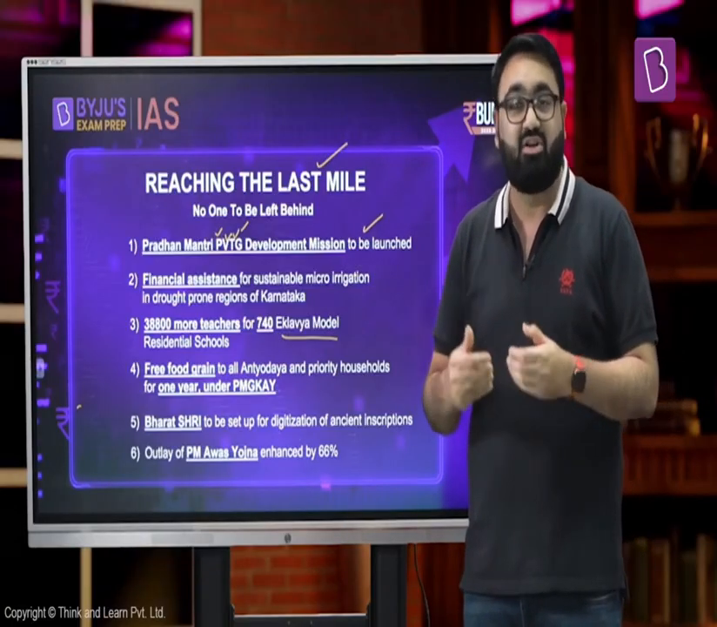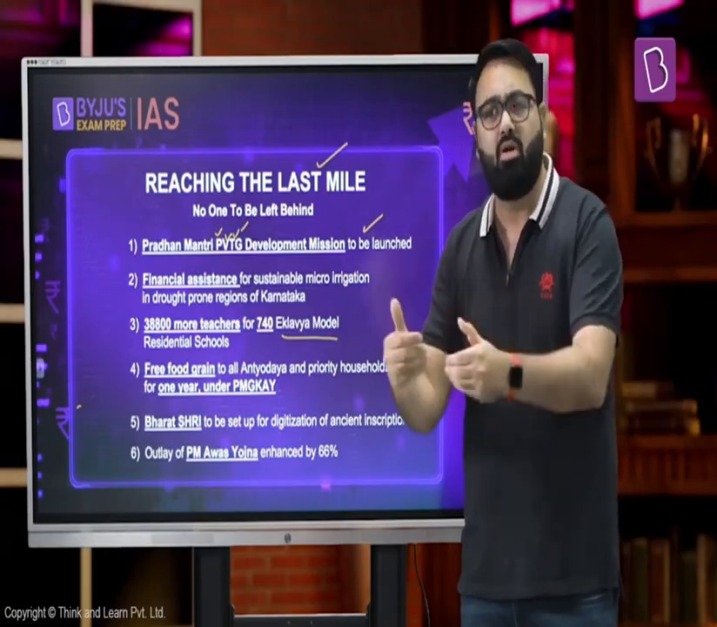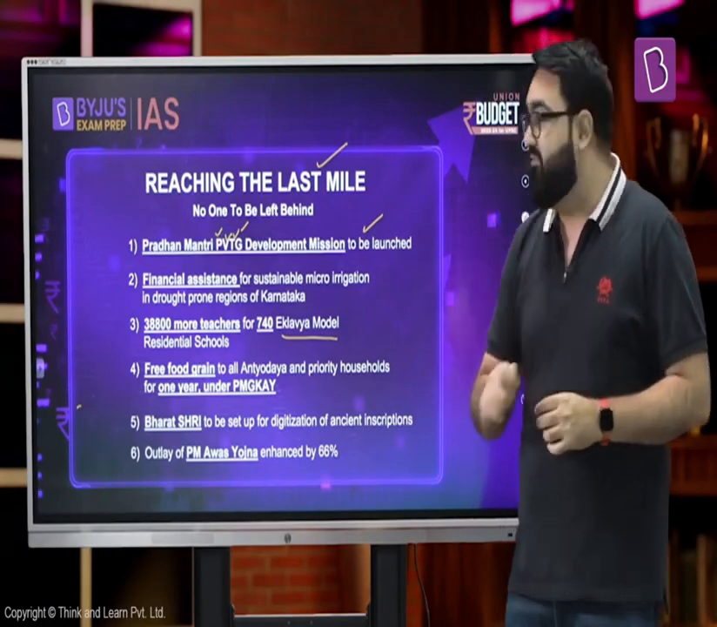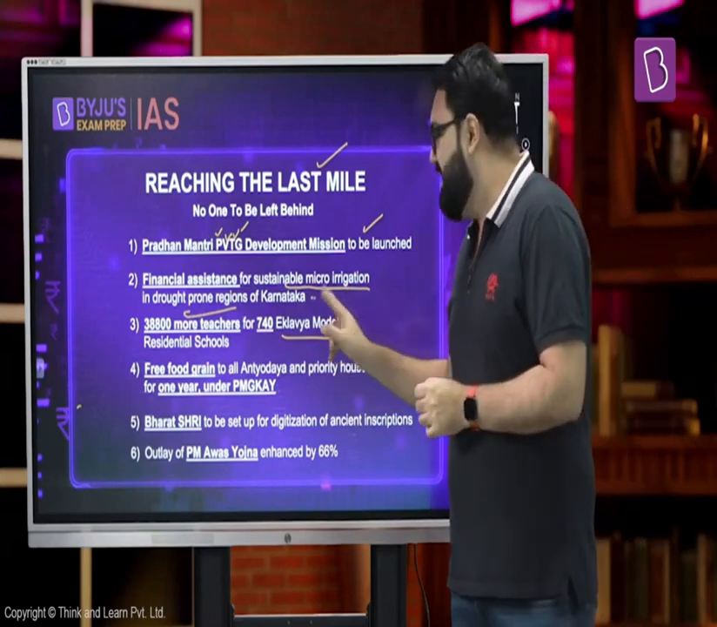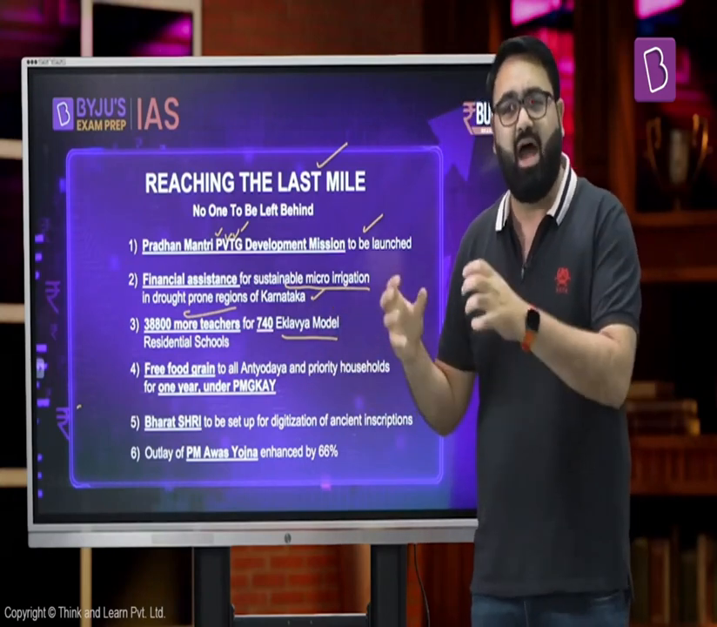You all know, India right now has its very first tribal president, and that is why the government of India has been putting a lot more emphasis on the rights of tribals, which should have been done much, much earlier as well. The government will also provide financial assistance for sustainable micro irrigation in drought-prone areas of Karnataka. Now, you might ask why single out a specific state? There are a lot of different states where the government has to address these kinds of issues.